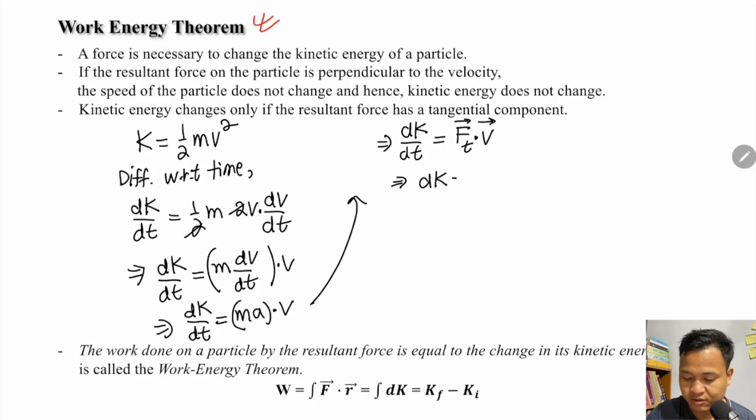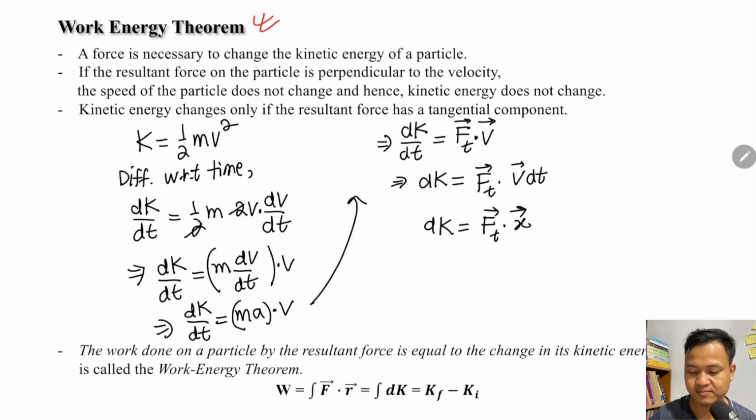So dK equals F along the tangent dot v into dt. V into dt is velocity into time, which is displacement. So I will have dK equals F dot x, force dot displacement, which is work done, as we did in the last video.